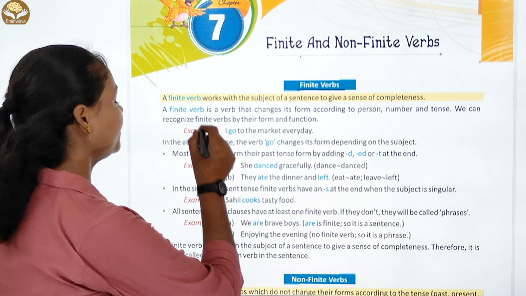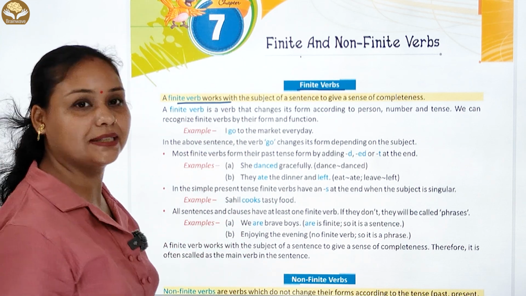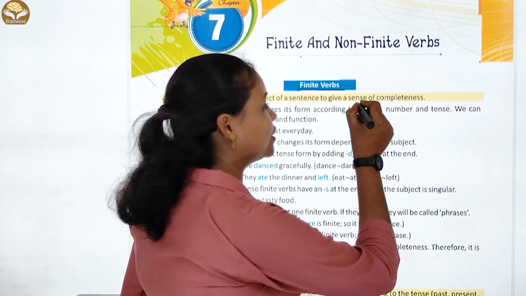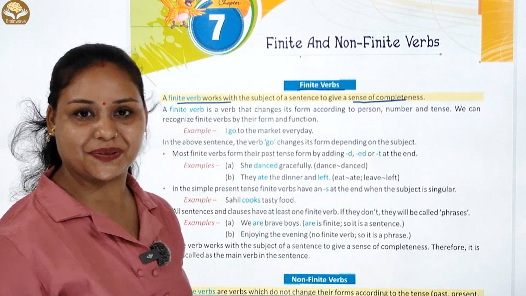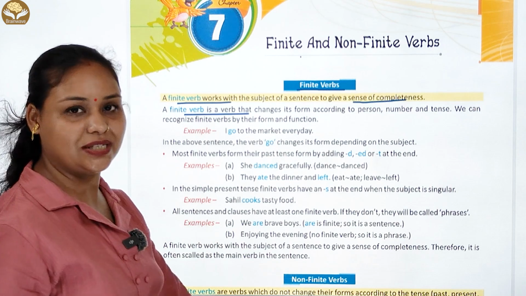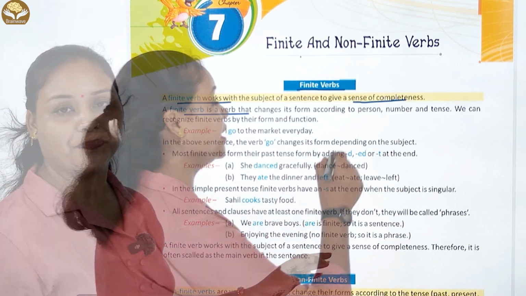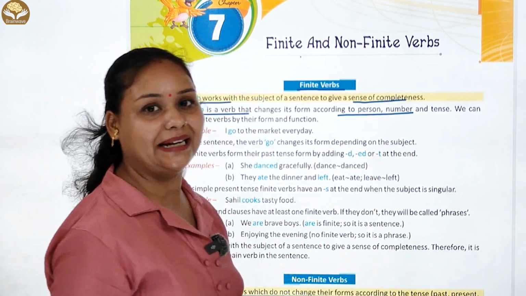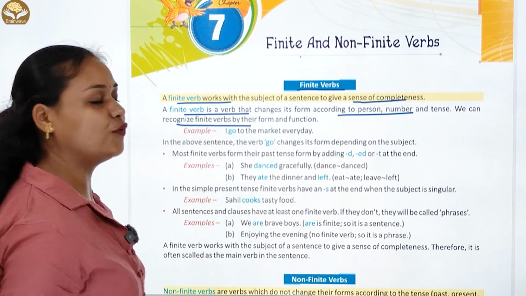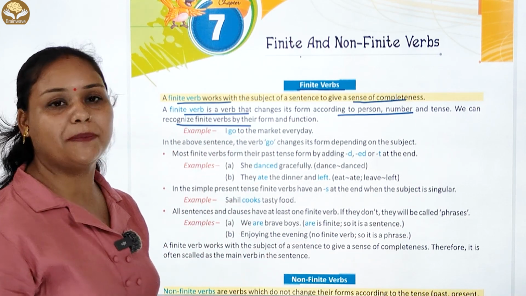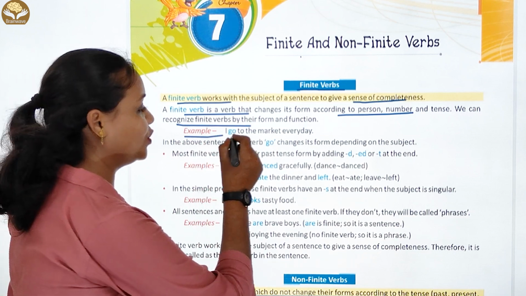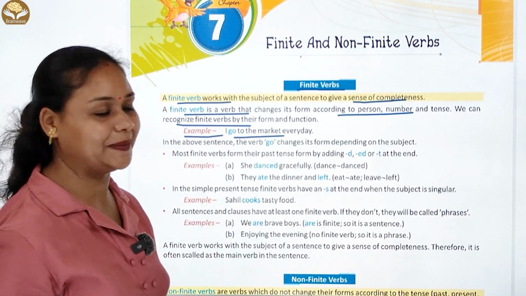Definition है: a finite verb works with the subject of a sentence to give a sense of completeness. Okay, चलिए, a finite verb is a verb that changes its form according to person, number and tense. We can recognize finite verbs by their form and functions. Okay, चलिए, example है: I go to market every day.